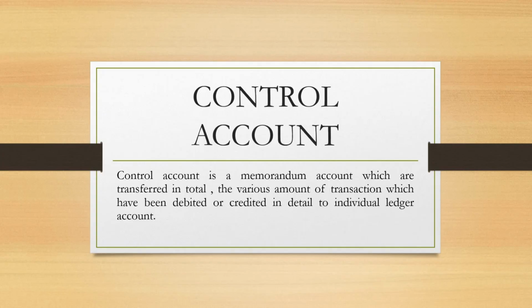When we are talking about cash book, it only takes care of cash transactions. But the opposite is the case when we are dealing with control accounts. In control accounts, it takes care of only credit transactions. And the credit transactions there are going to be in total amount, not like when we are dealing with individual ledger accounts. That's why total control account deals with the total or summary of individual ledger accounts that involve credit transactions.